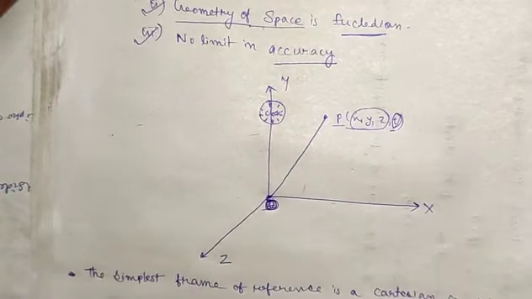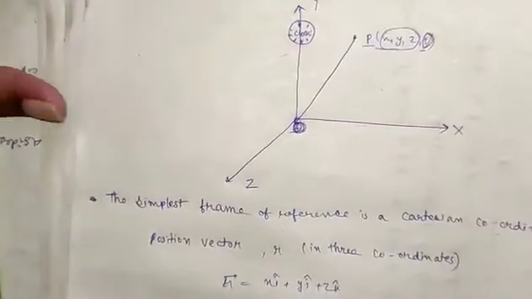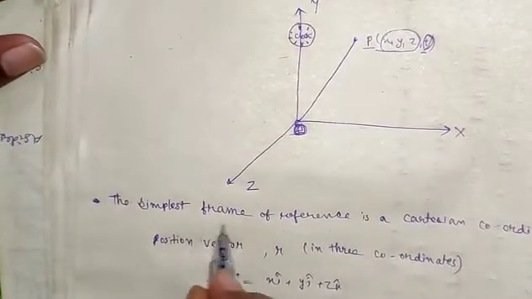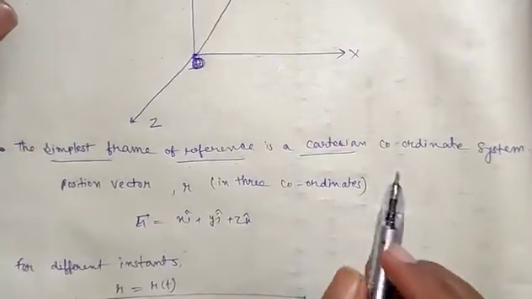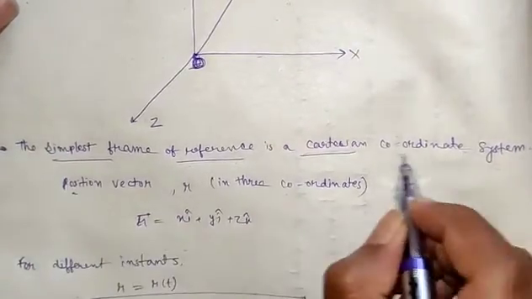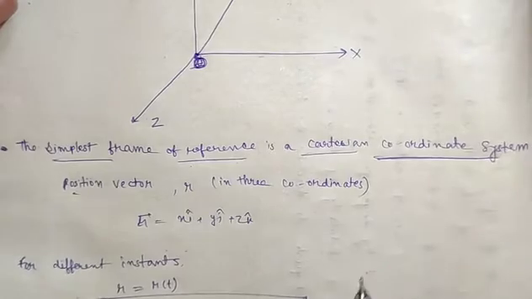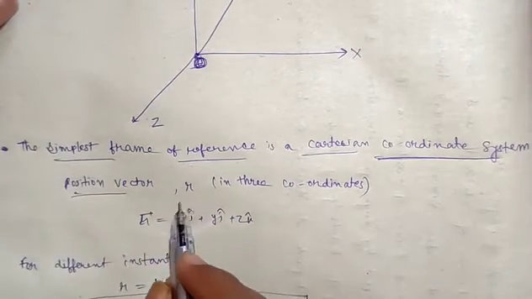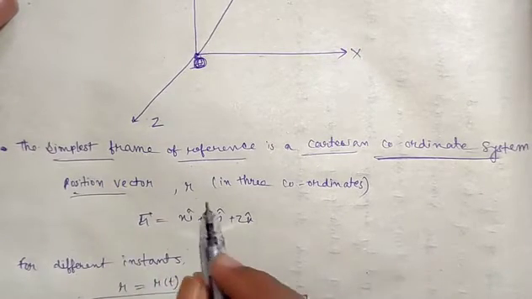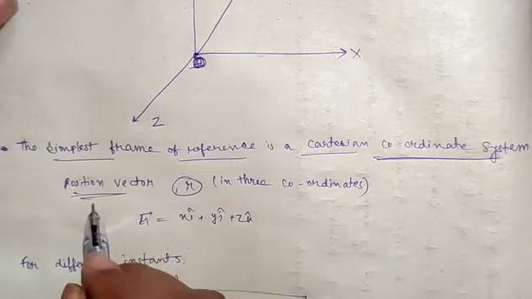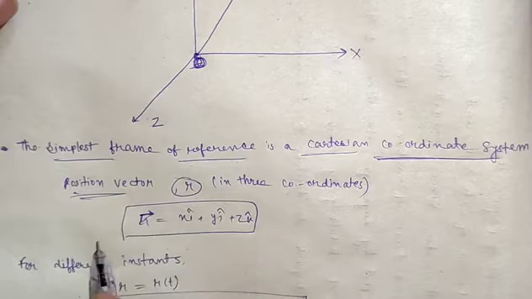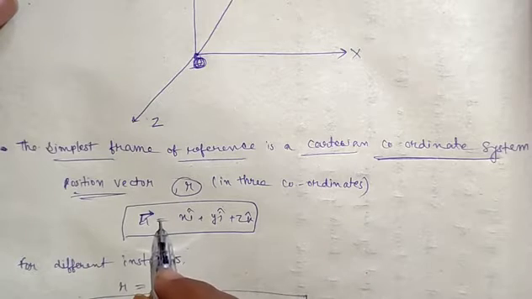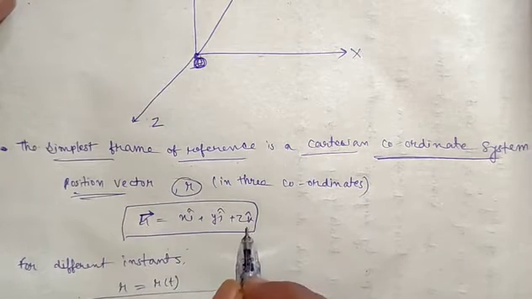Now, it is good to know that the simplest frame of reference is a Cartesian coordinate system. In that case, for describing the position, we have a position vector r, and r is written in the form r bar equals x i cap plus y j cap plus z k cap.